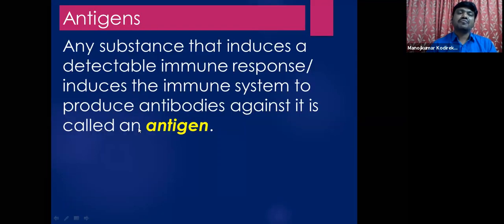Now next, after the completion of soluble mediators, let us see antigens. So what are antigens? An antigen is nothing but any substance that induces or stimulates our immune system to show a detectable immune response or induces the immune system to produce antibodies. Such a substance is called an antigen.